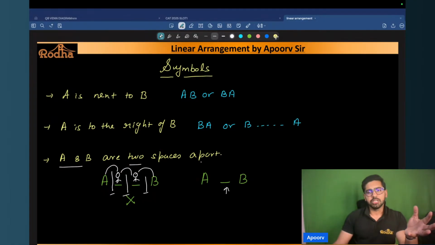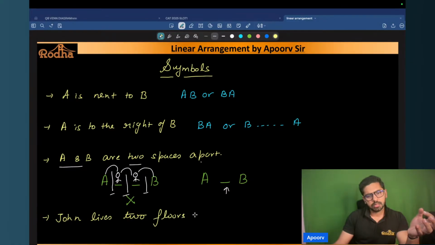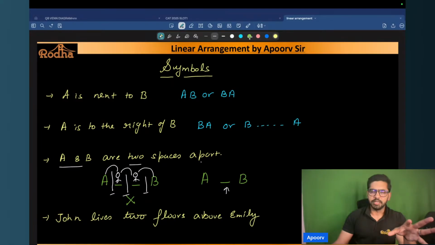Similarly, the same logic is used in another kind of statement as well. For example, if I tell you John lives two floors above Emily, right? So when I say John lives two floors above Emily, a lot of people make the arrangement with John, then they put two floors, and then they put Emily here. This is again incorrect.